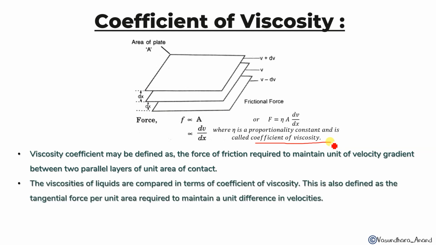The viscosities of liquids are compared in terms of the coefficient of viscosity. This is also defined as the tangential force per unit area required to maintain a unit difference in velocities.